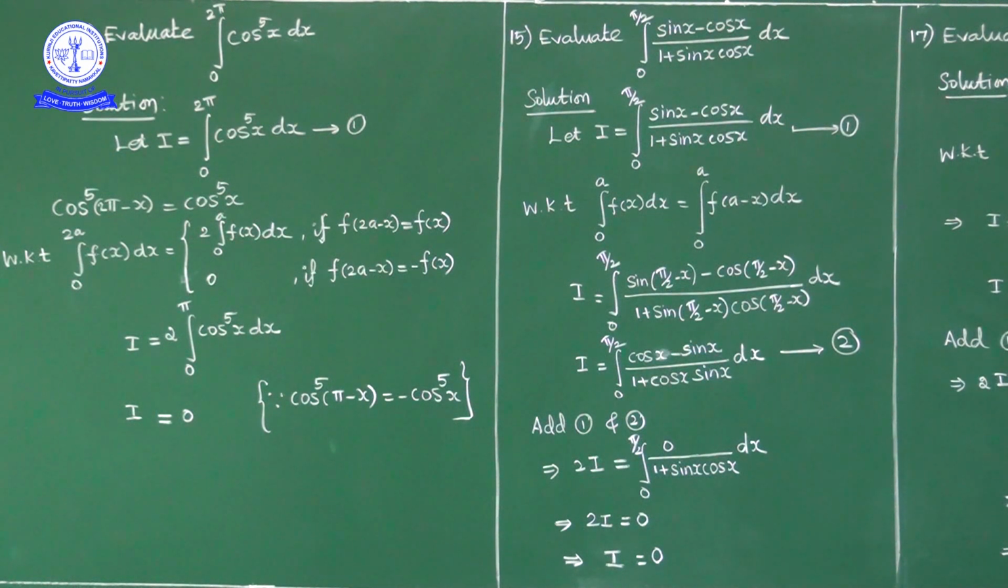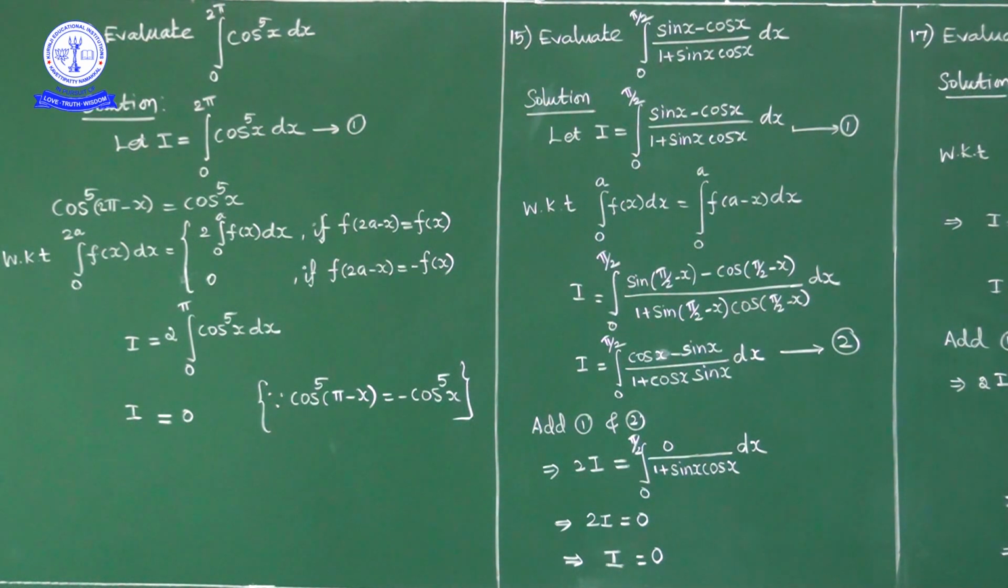Now we have this property integral 0 to a f of x dx is equal to integral 0 to a f of a minus x dx, means replace x by upper limit minus x. What is upper limit here? Pi by 2. So in 1 replace x by pi by 2 minus x. So I is equal to integral 0 to pi by 2 sin pi by 2 minus x minus cos pi by 2 minus x upon 1 plus sin pi by 2 minus x into cos pi by 2 minus x dx.